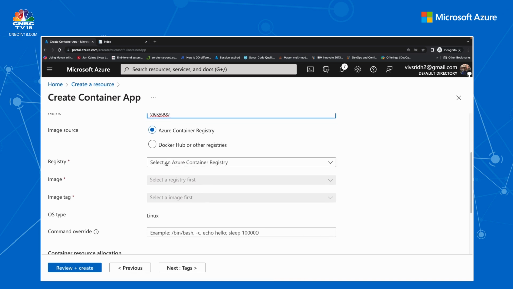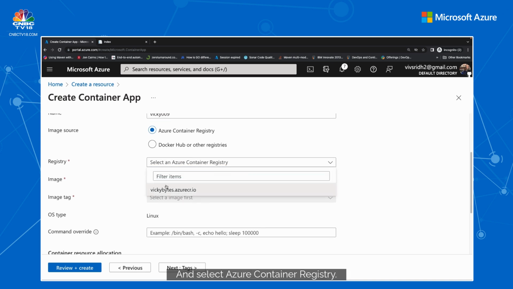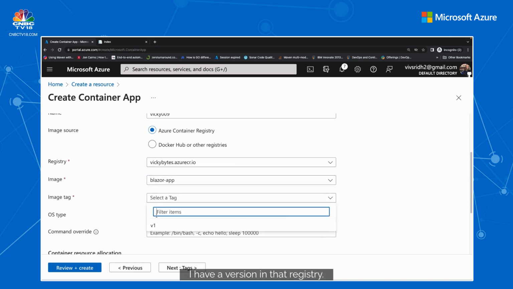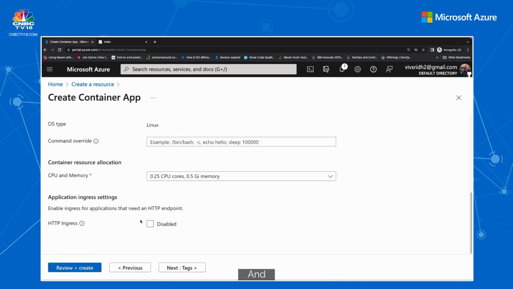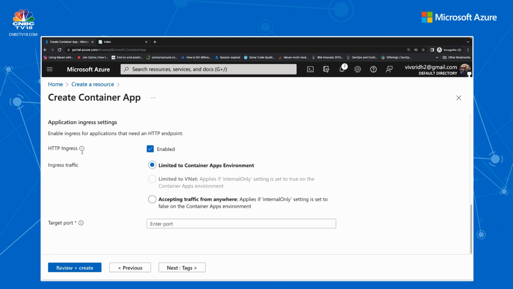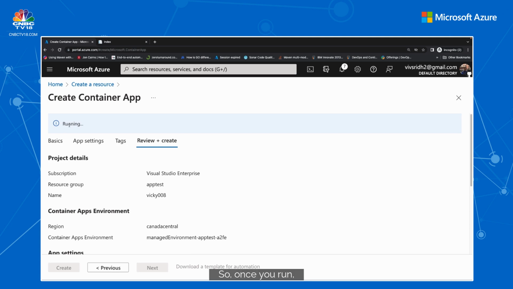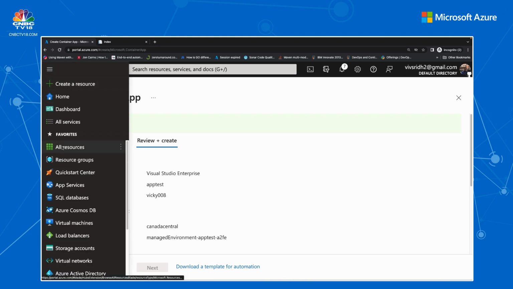I'll give it a name. We'll select Azure Container Registry. I have a registry. I have an image in that registry. I have a version in that registry, and I'm enabling ingress, which is accepting traffic, and we just get that traffic and review and create. So once you click on the create button, it creates a container app.